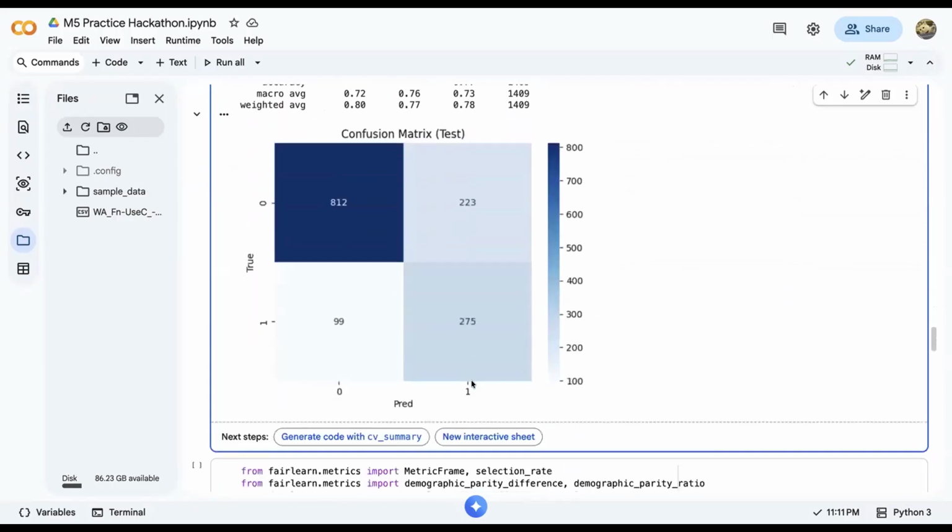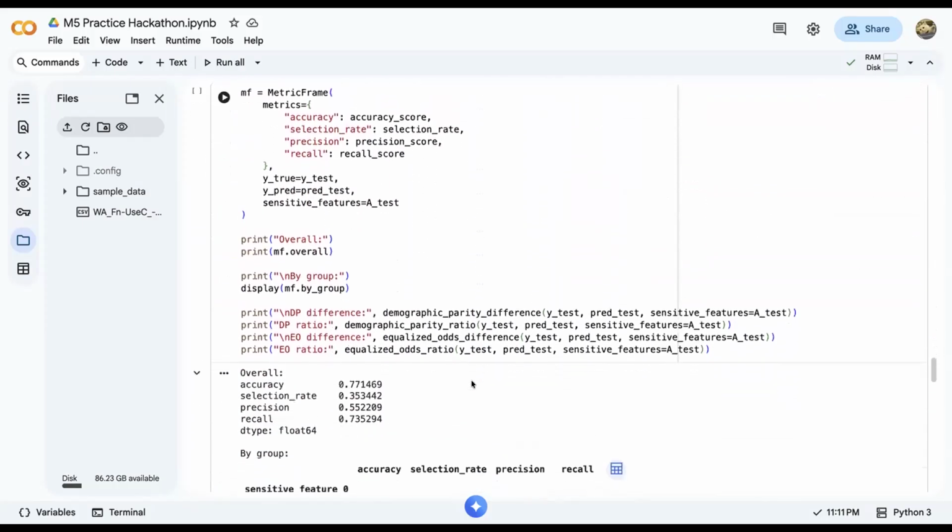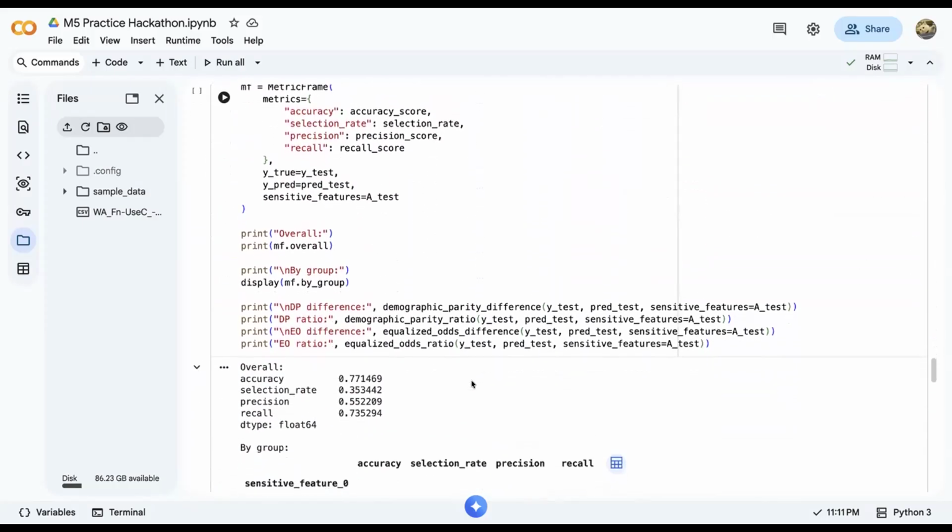For the fairness evaluation, I used gender as a sensitive attribute and computed the group metrics using Fairlearn. Overall, the selection rate, meaning the rate of predicting churn, was 0.3534.